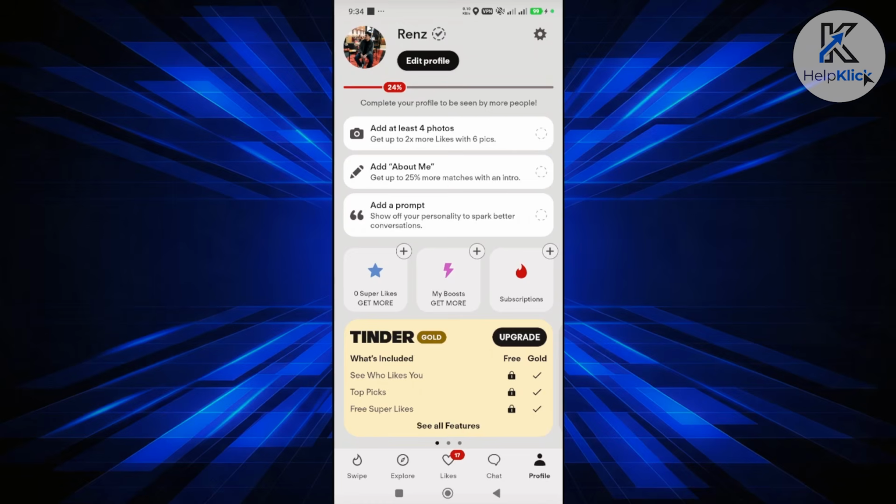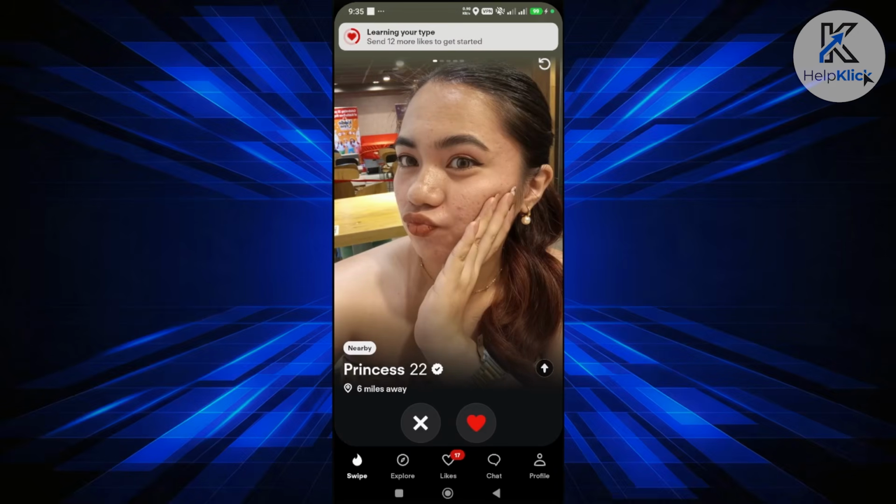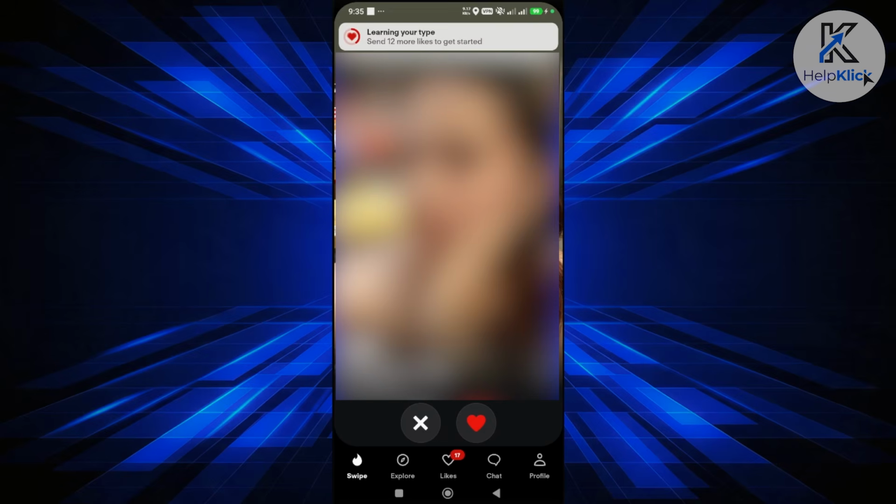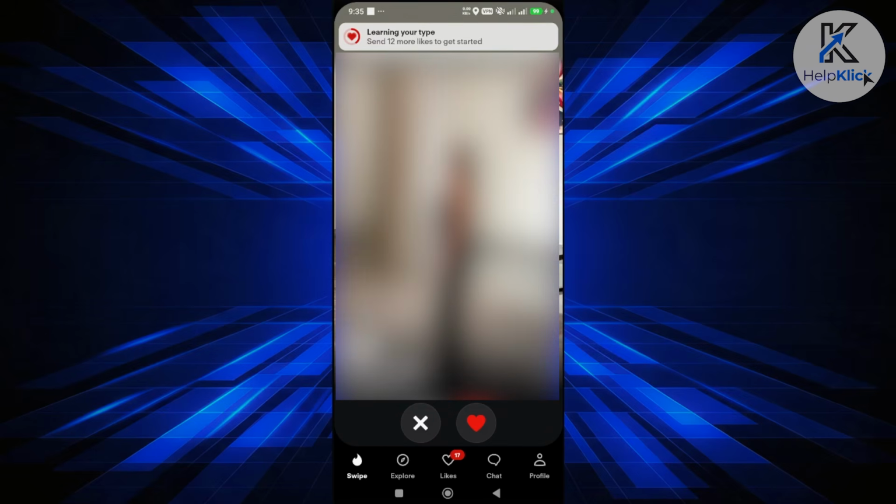Now, is there another way to see someone if they liked you? Well, just to give you some idea, on older versions of Tinder there was a bug. If you go to the swipe section, you'd be able to know if someone actually likes you. If you swipe to dislike, so if you don't like someone, you click on the X or swipe left, and typically on the next page you'll be able to see the person that actually likes you.